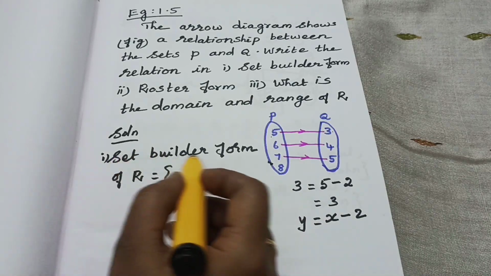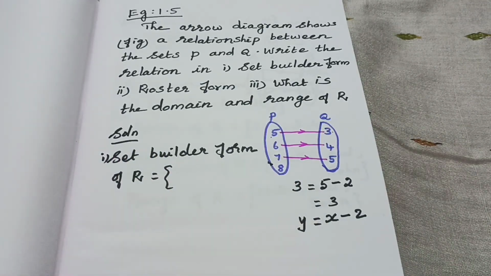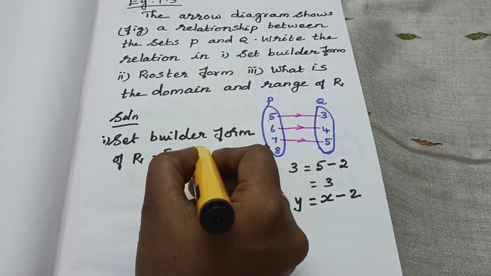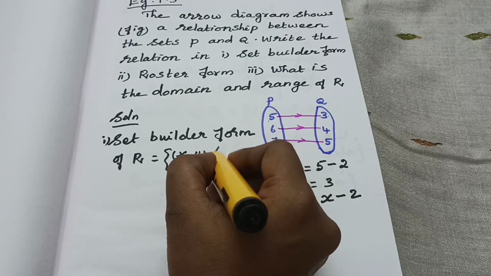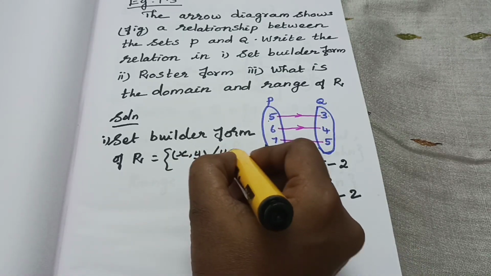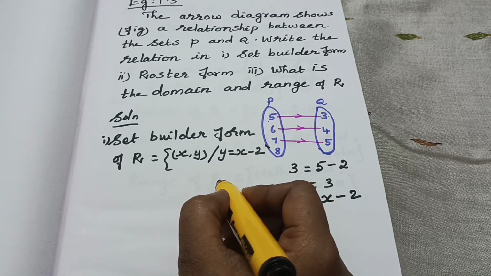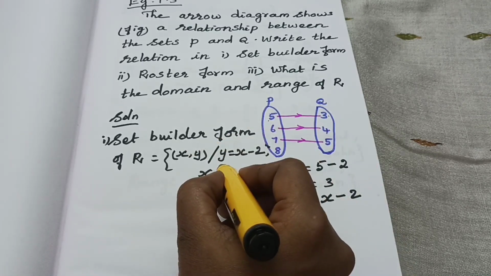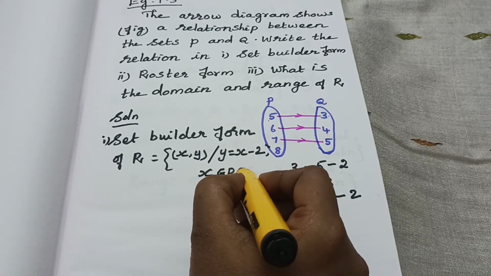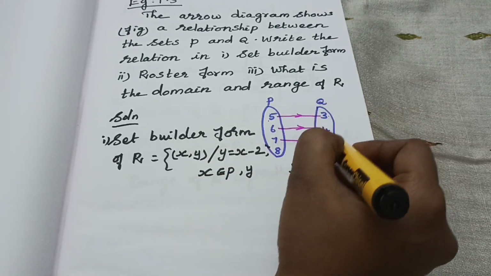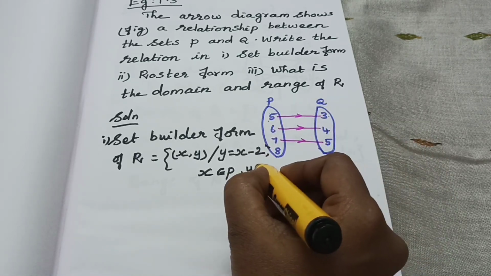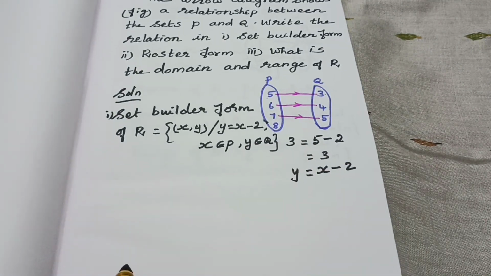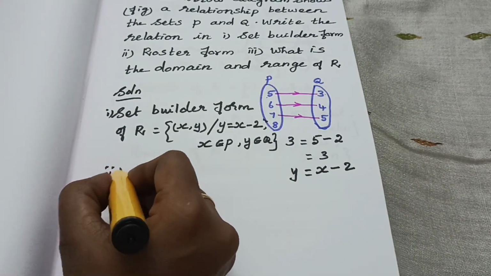Okay, then we have to write in the set builder form. In the 9th itself we studied, isn't it? Set builder form is here: ordered pair (x, y) such that the condition, writing y is equal to x minus 2. Okay, that x values are in P, x belongs to P, then y belongs to Q, the y elements are in Q, isn't it? Then close the set. Have you understood? Then second one, roster form.